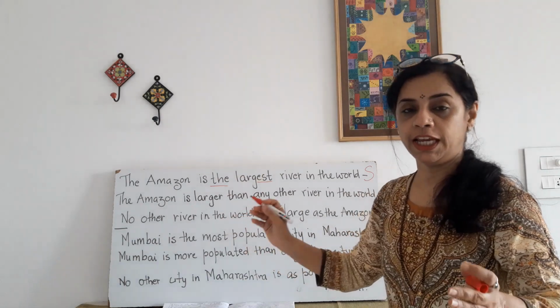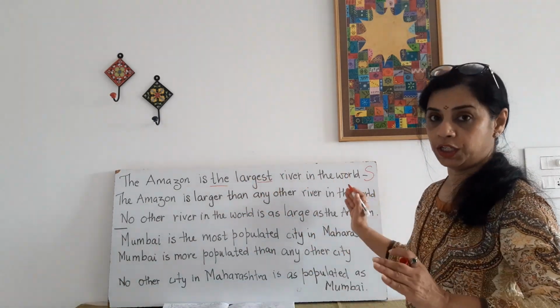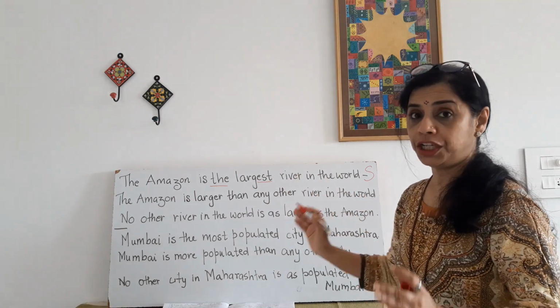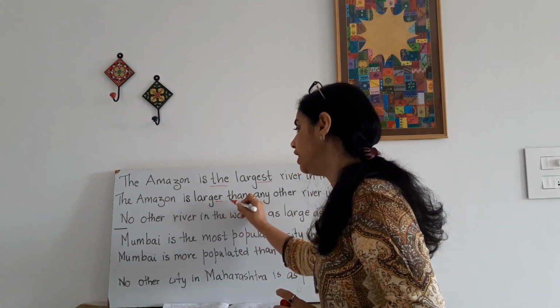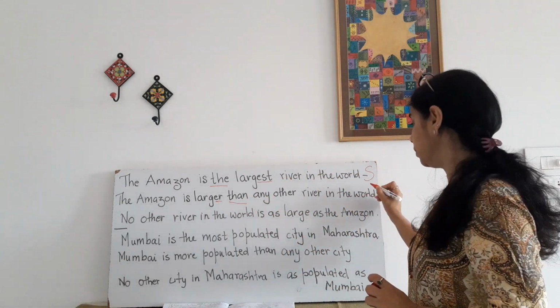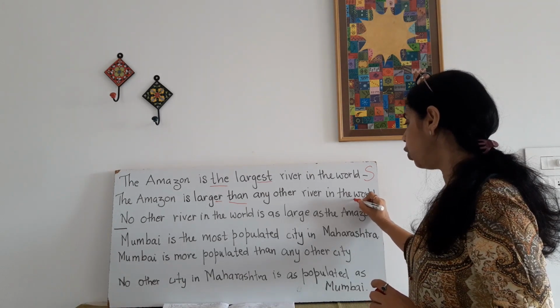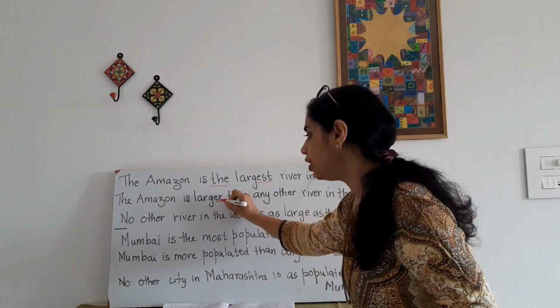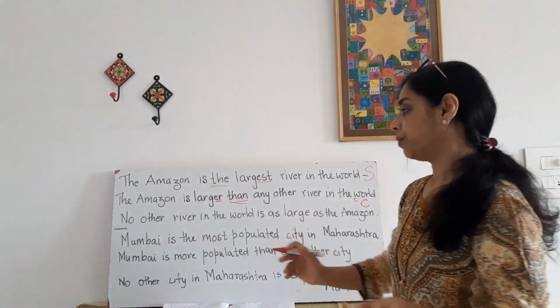Now if you change it to comparative, the Amazon is larger than any other river in the world.